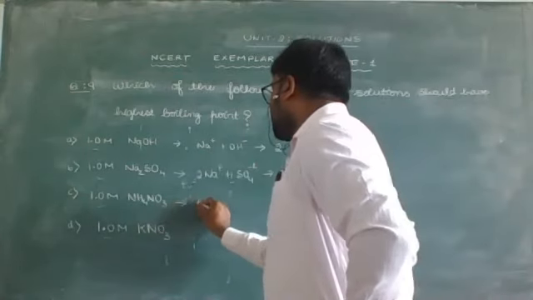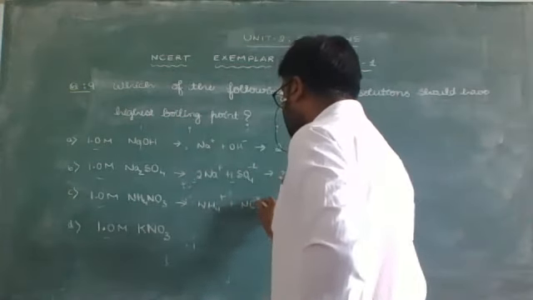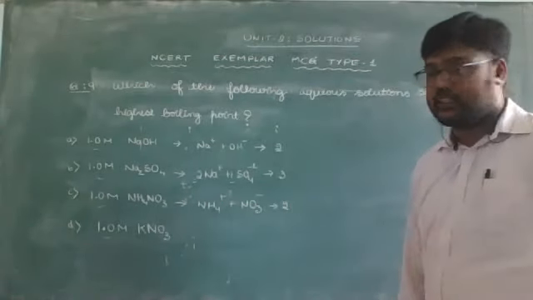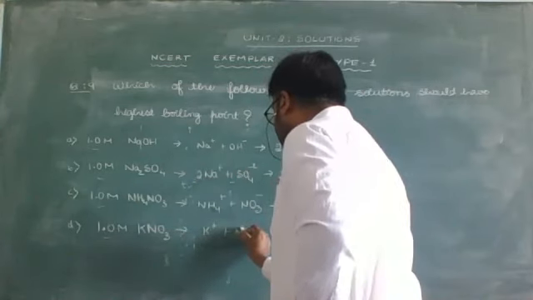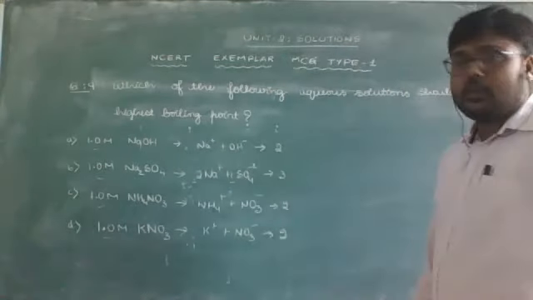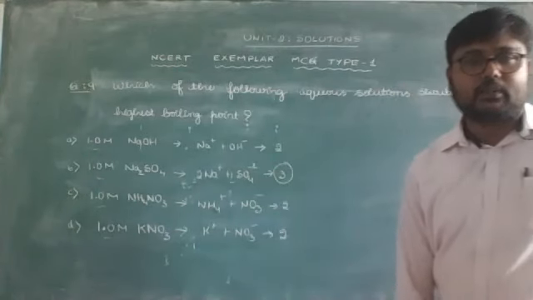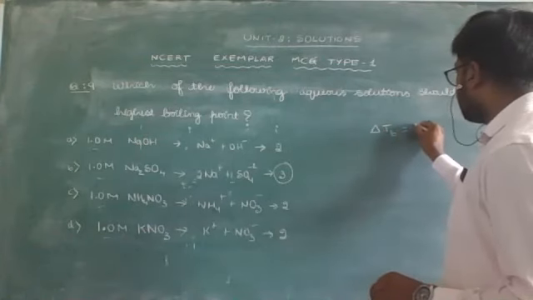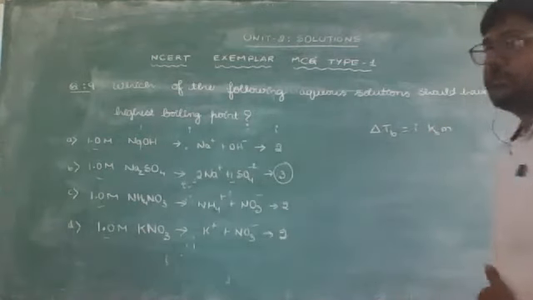For ammonium nitrate, 1 ammonium ion NH4 plus and 1 nitrate ion NO3 minus. So the number of dissociated ions is 2, hence the Van 't Hoff factor is 2. And for potassium nitrate, it is K plus and NO3 minus, which is equal to 2. Now if you observe, the Van 't Hoff factor is greatest for sodium sulfate, which is equal to 3. Now you can think of elevation of boiling point, delta TB equals i into Kb into molality, with the correction of the Van 't Hoff factor term i.